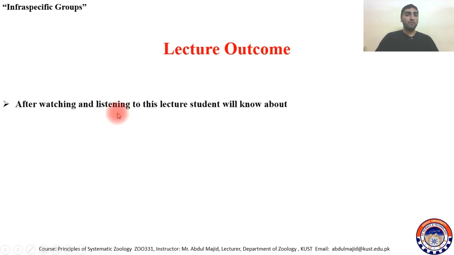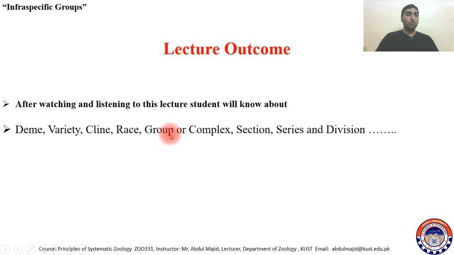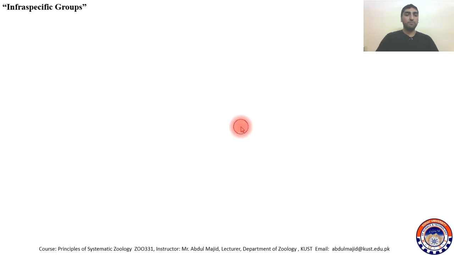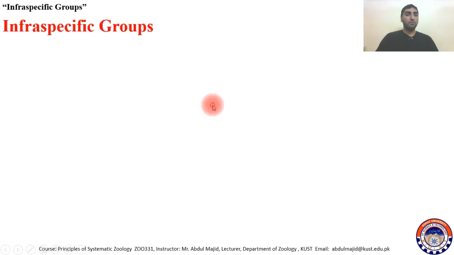Lecture outcomes are: after watching and listening to this lecture, students will know what is Deem, what is variety, Cline, race, group or complex, section or series, and division, etc. So we will start with Deem.